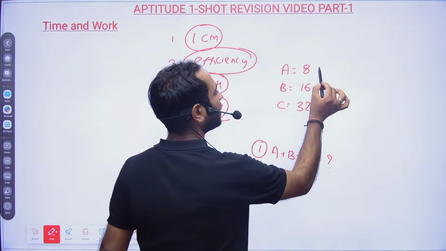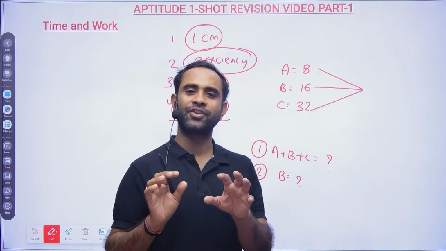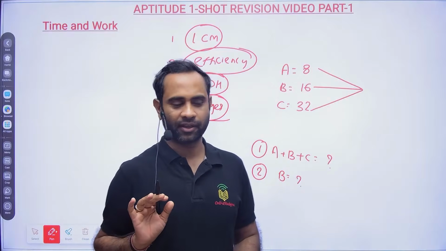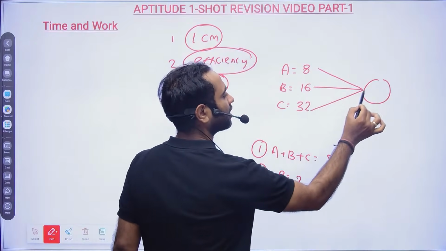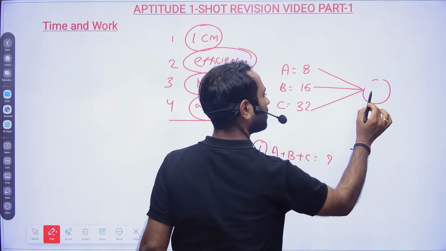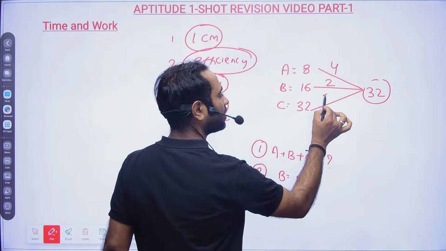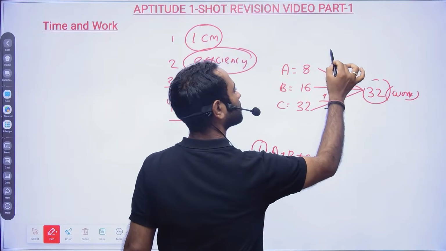4.57. So here you see what you do, you take LCM. Sir, LCM is golmaal for me. Okay, don't take LCM. Assume a number which is divisible by all 3. Sir, I can think of 64. Okay, I can think of 32 only. 8 goes 4 times, 16 goes 2 times, and 32 goes 1 time. This becomes my work and this becomes my efficiency.